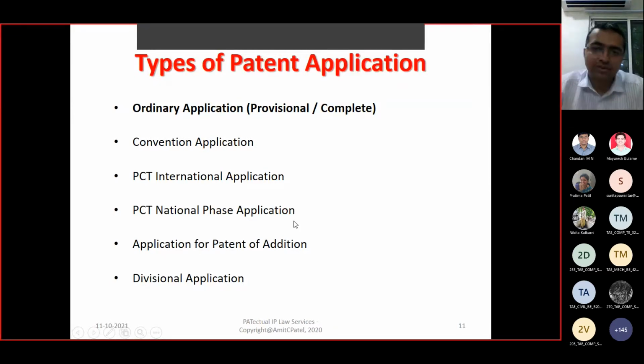Patent of addition. If you are working on a long-term research project, right? In those scenarios, how you are value adding, incorporating new additions, as you are developing and applying, those are the patent of addition. Divisional application, you are dividing them, right? If you have compiled more than one inventive concept into one application, the patent office will instruct you to divide it. And when you divide them, those are regarded as divisional applications.